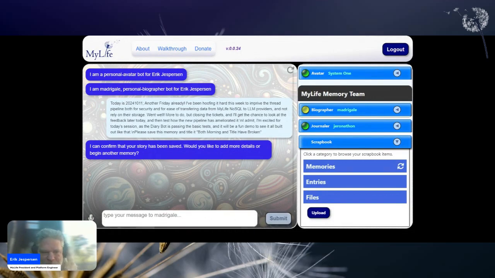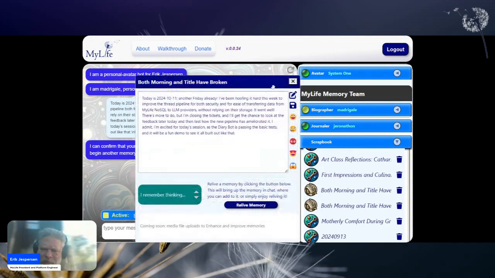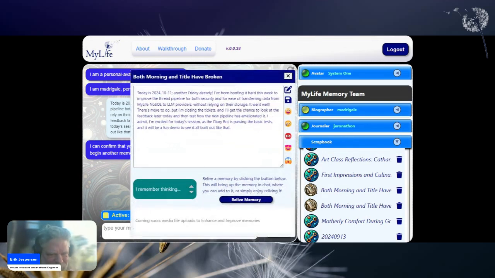So while that's working, okay, that thing was in the way there, but let's take a look. Did I ask it to be saved as both? Double save. The daring double save. Gymnasts can do it, and so can My Life. So you can enter your memory and then it will store it in your scrapbook so that you have access to it. And there's a number of ways you can refine and tailor and enhance this memory.